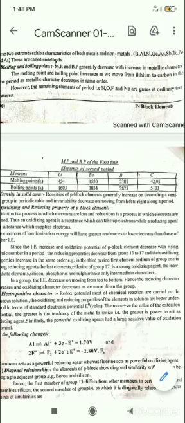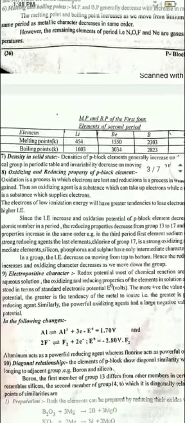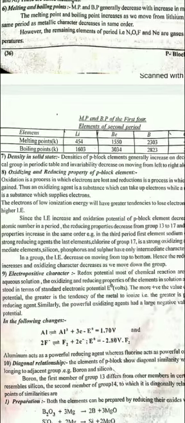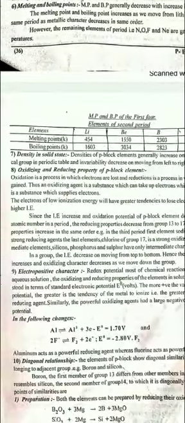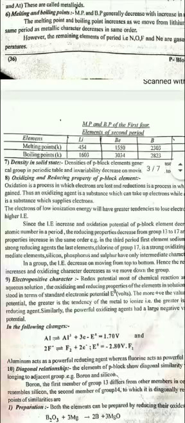Now the other important part is the oxidizing and reducing property of p block elements. Oxidation is a process in which electrons are lost, and reduction is the process in which electrons are gained. Thus, an oxidizing agent is a substance which takes the electron, whereas a reducing agent is the substance which supplies the electron.